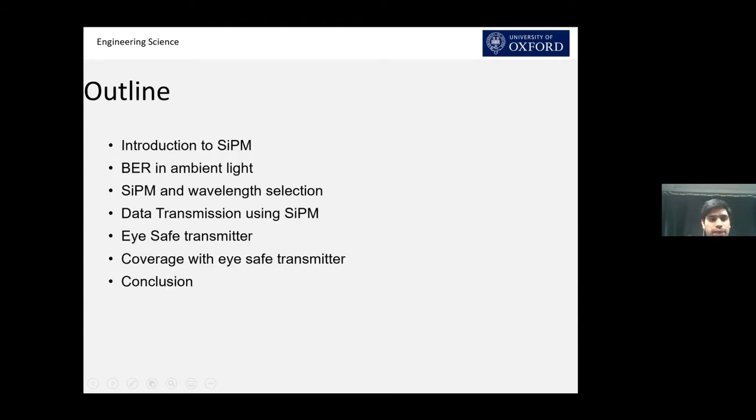I will initially introduce the silicon PM. I will talk about the BER of silicon PM in ideal conditions as well as in ambient light conditions. I will talk about silicon PM selection and wavelength selection. I will then explain the data transmission experiment using silicon PM. I will also talk about how we have selected the iSafe transmitter and the coverage which can be provided by using the iSafe transmitter, and then finally the conclusions.